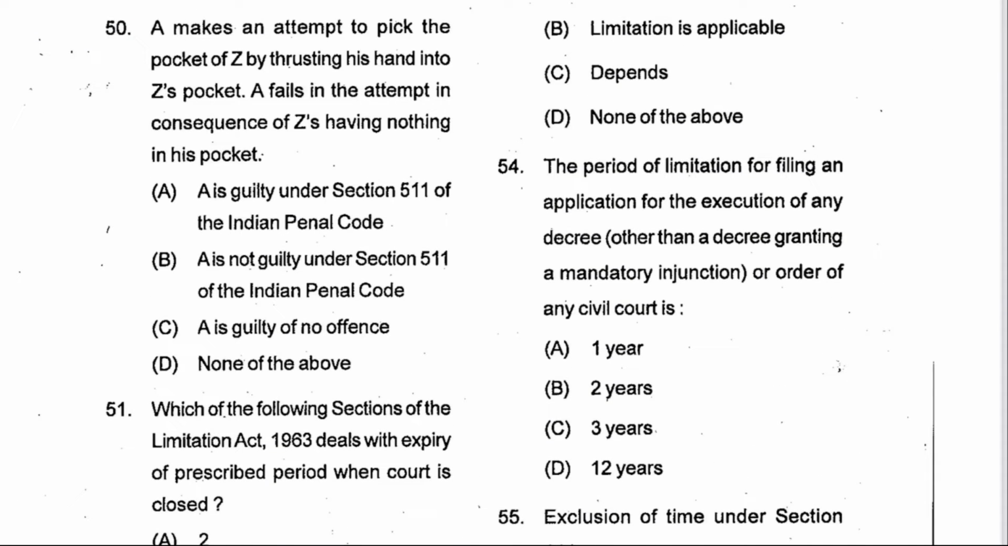Next is 50. A makes an attempt to pick the pocket of Z by thrusting his hand into Z's pocket. A fails in the attempt in consequence of Z's having nothing in the pocket. A is guilty under section 511 IPC. A is the answer. This is illustration B of that section.